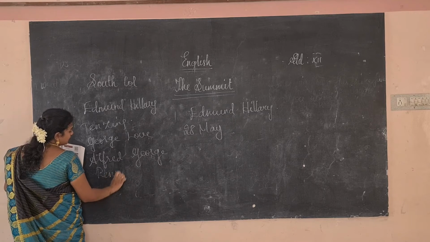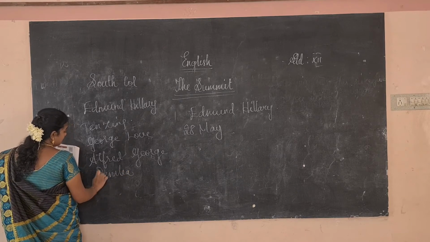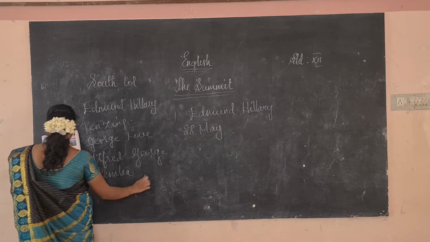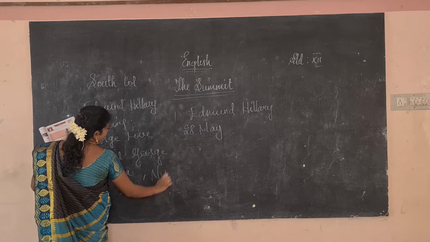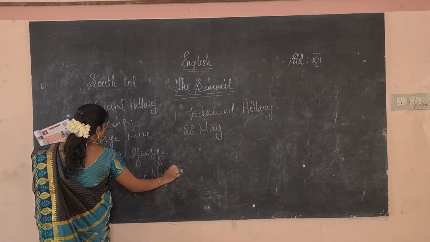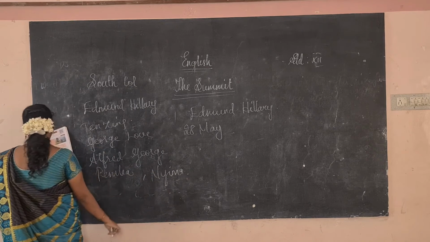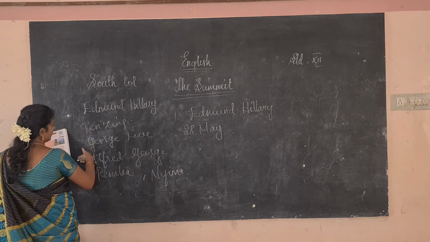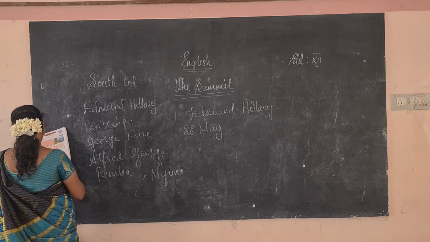One is Pemba, another one is Nima. Okay, and how many? 1, 2, 3, 4, 5, 6.